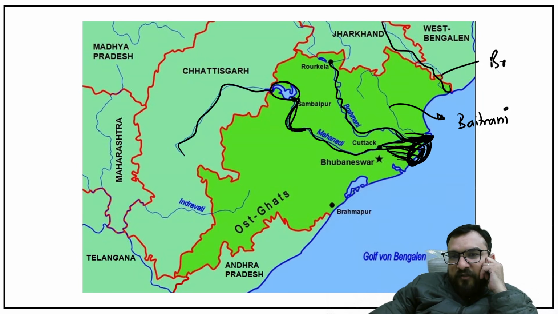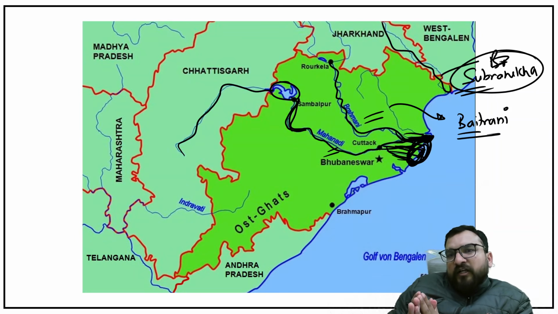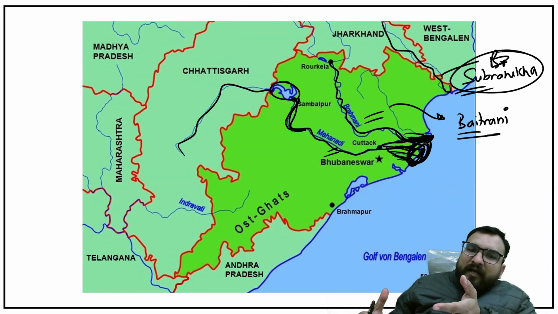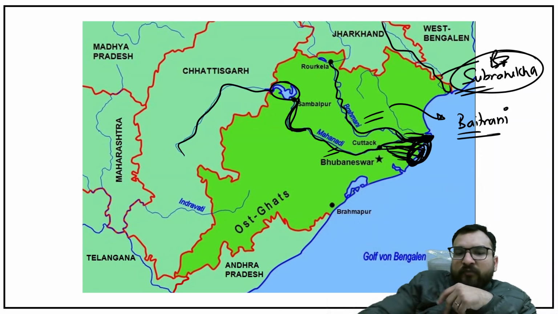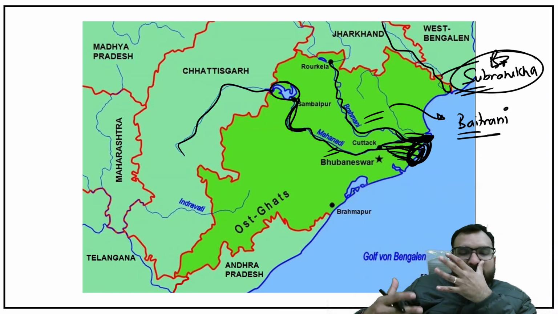This is Subarnarekha. Now you try to understand the order in which it is. Subarnarekha, Baitarani, Brahmani, Mahanadi. When you give sufficient time to these rivers, the small river systems also, then confusion will not happen, guys. Okay, when does confusion happen? When you try to make it in 5 minutes, saying this is Mahanadi, this is Brahmani, and so on. If you do it immediately, it will not work. Initially you have to spend time, right?